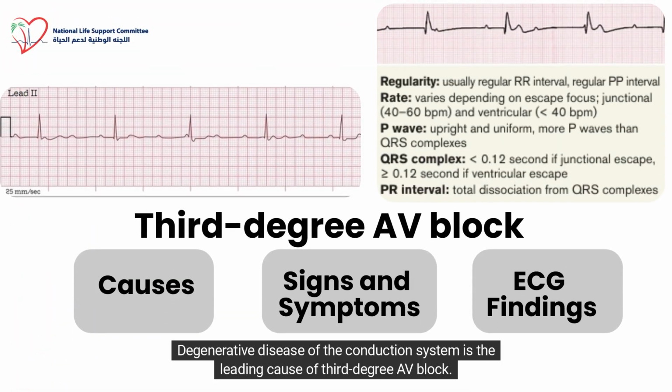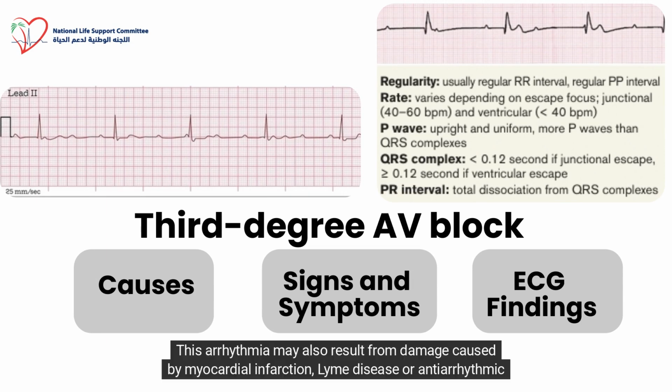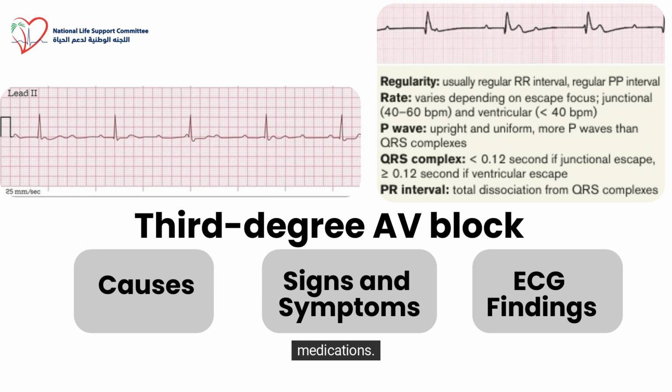Causes. Degenerative disease of the conduction system is the leading cause of third-degree AV block. This arrhythmia may also result from damage caused by myocardial infarction, Lyme disease, or antiarrhythmic medications.